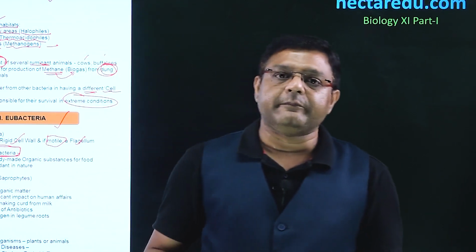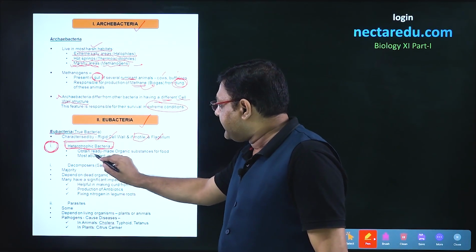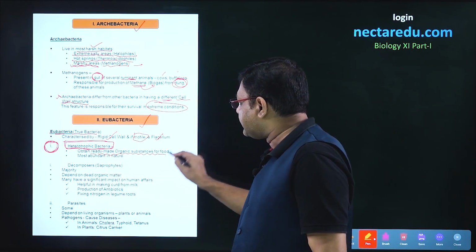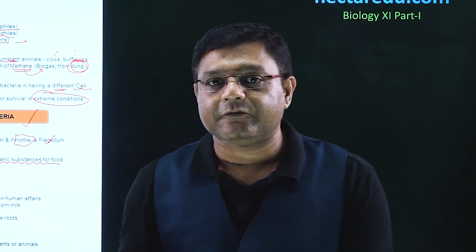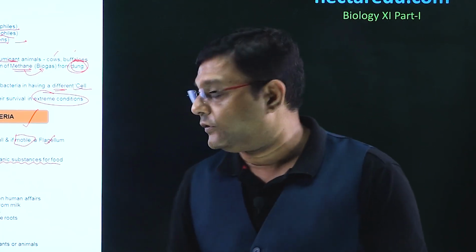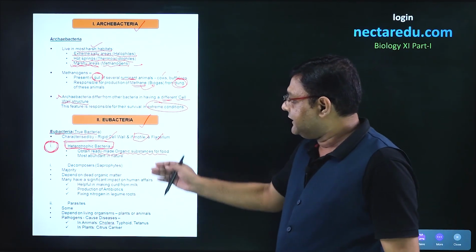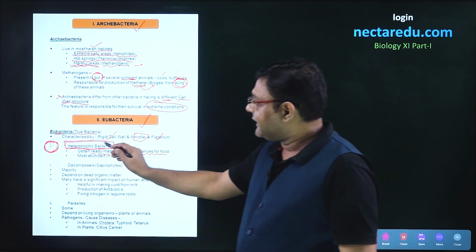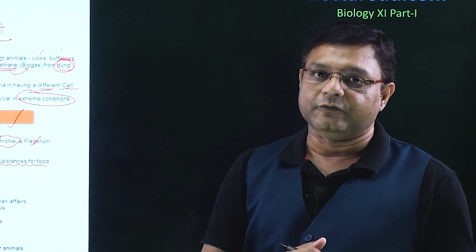Heterotrophic bacteria are those bacteria which obtain ready-made organic substances for food. So, these bacteria cannot synthesize their food. They require ready-made organic substance, and that is why they are called heterotrophic. So, they depend on ready-made food.